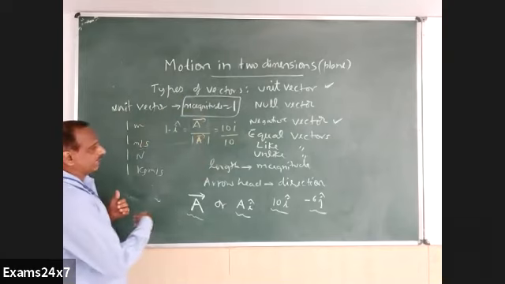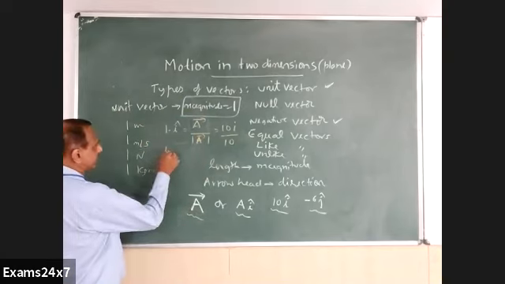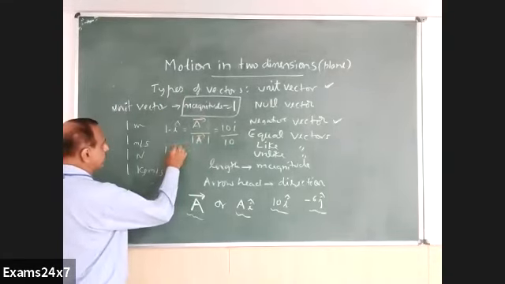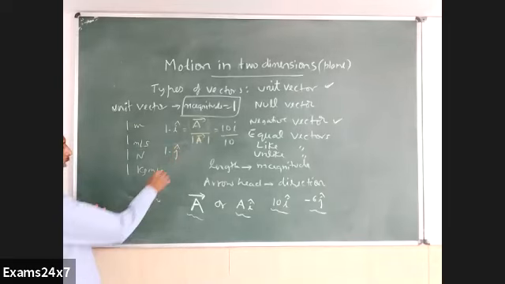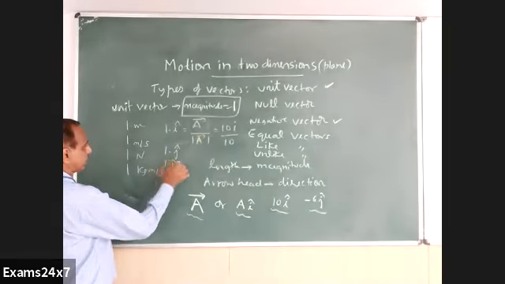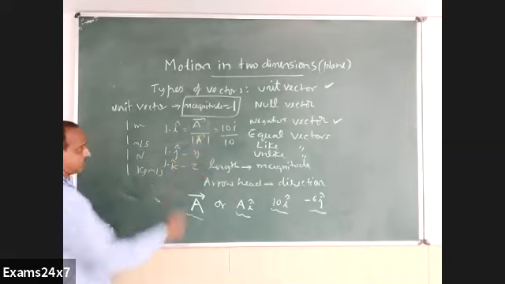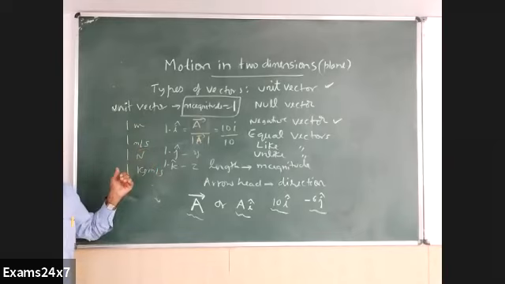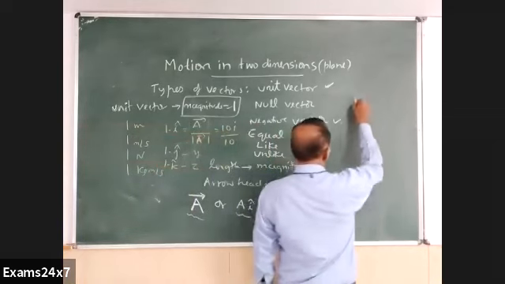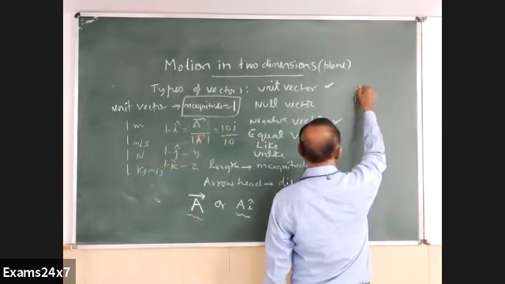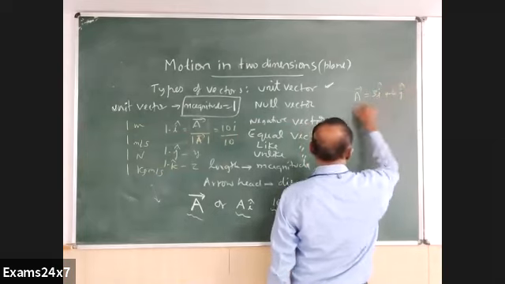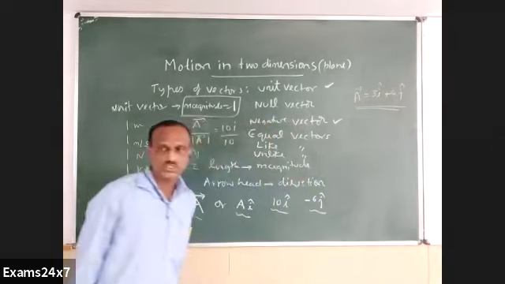And along the different directions, along the x-axis, 1i is a unit vector. Along the y-axis, 1j is the unit vector. And 1k is the unit vector along the z direction. So i, j, k are unit vectors along the x-axis, y-axis, z-axis. For example, I have a vector expressed as 3i plus 4j. 3i plus 4j is a vector. What does it mean?